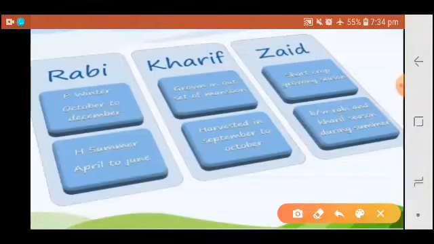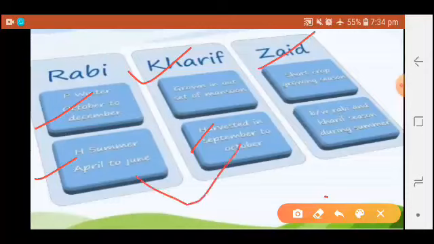Rabi is sown in winter time, October to December, and harvested in summer time, April to June. Kharif crops grow in monsoon time, at the onset of monsoon, and are harvested in September to October. And Zaid crops are short crops grown between Rabi and Kharif.